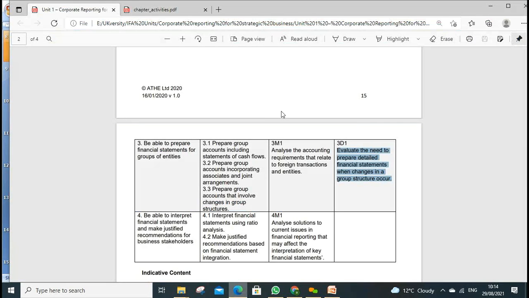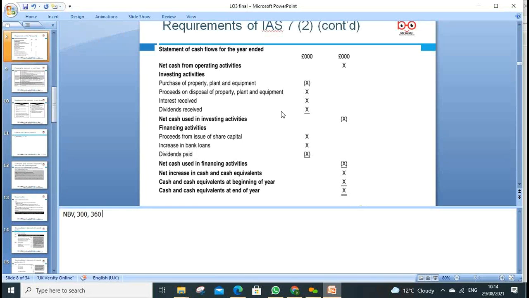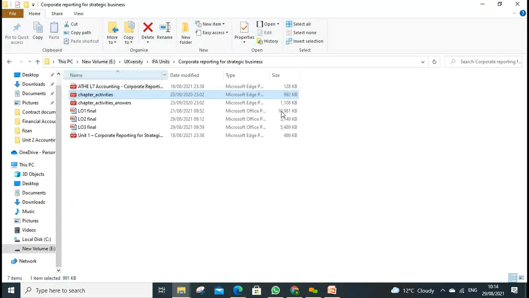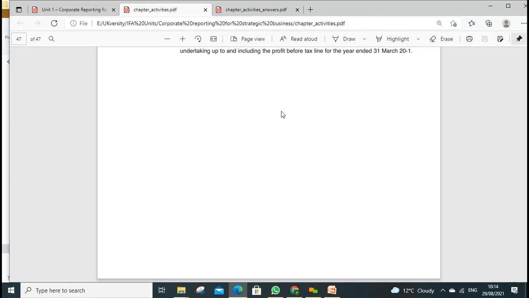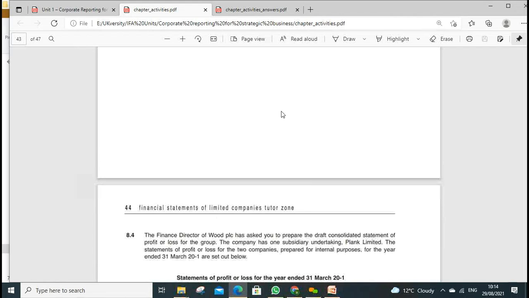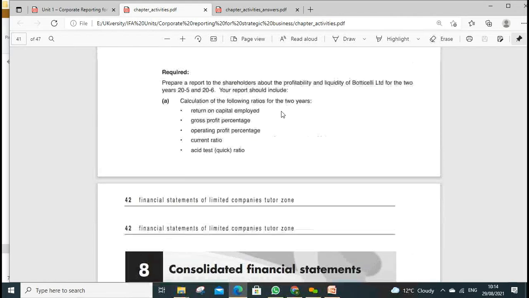To clear this, I included the slide for you, and look around the question. The questions will be 6.3 and 6.4. So we have answers as well, which will be available on Moodle. So if we go back to question 6, what is chapter 6? This handout is from one of the publishers, called Osborne handouts.